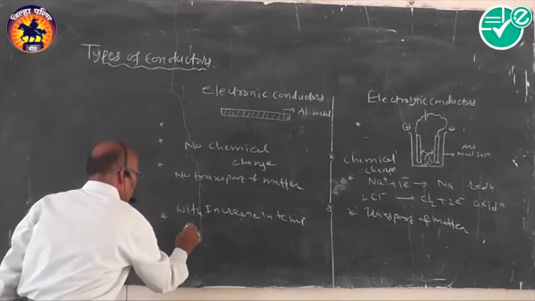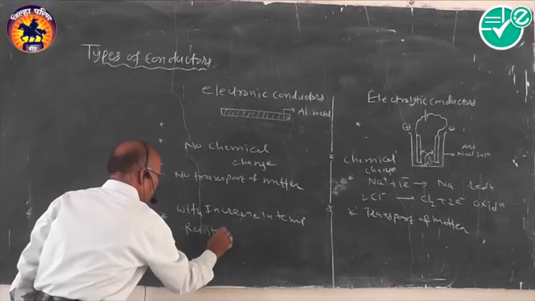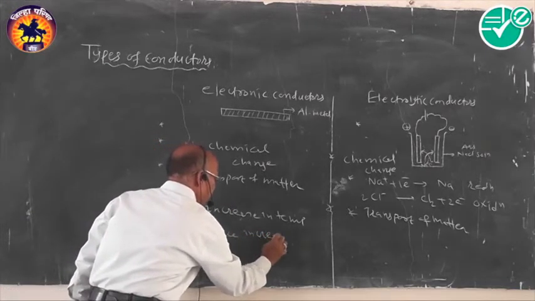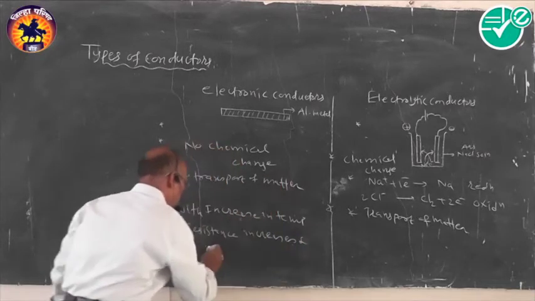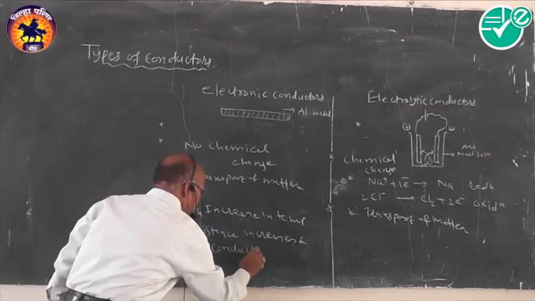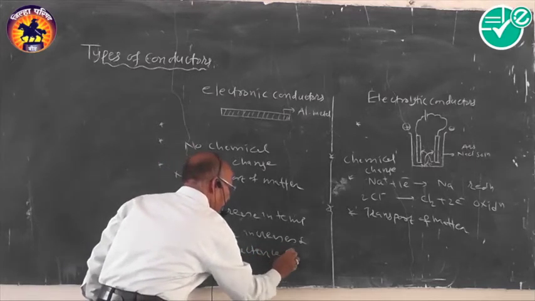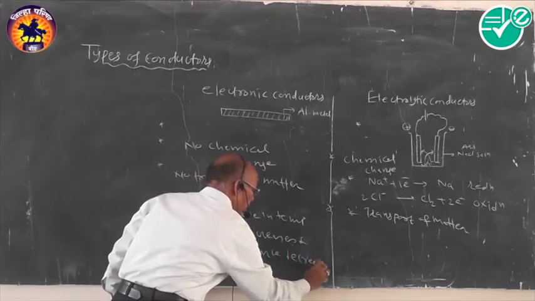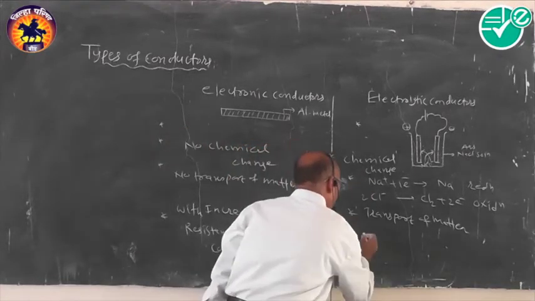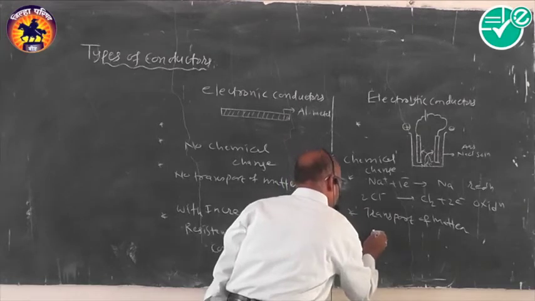In this case, with increasing temperature, resistance increases and conductance decreases. It is a very important point. Conductance decreases.